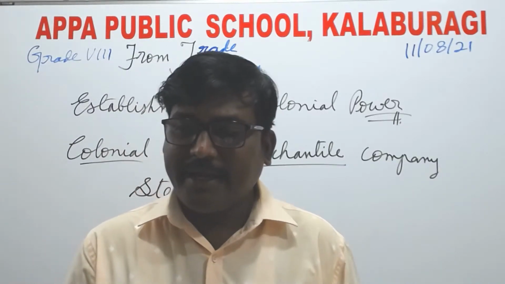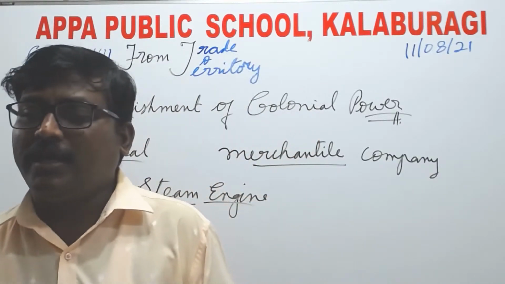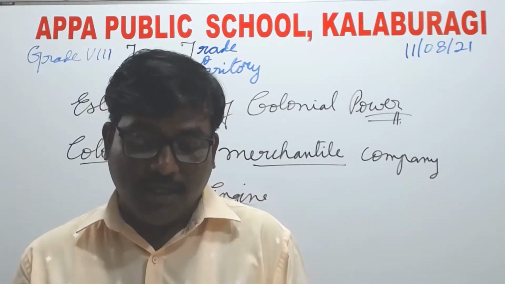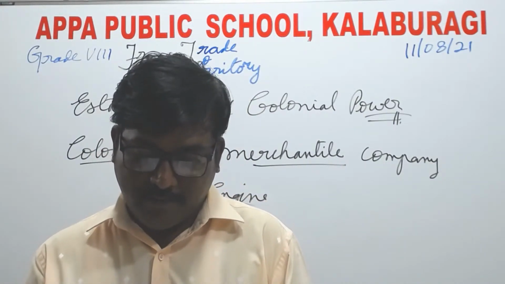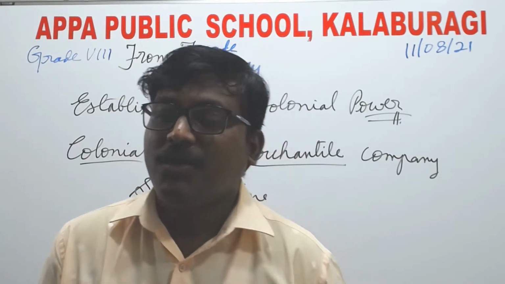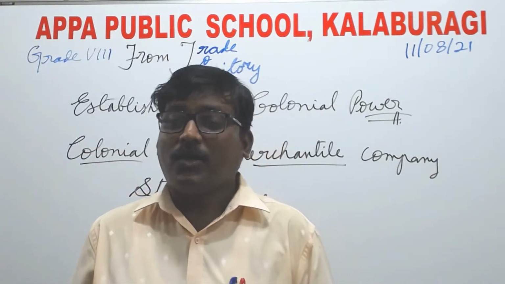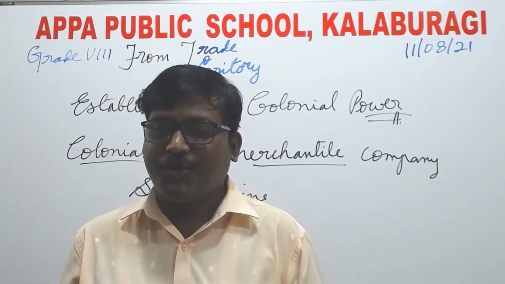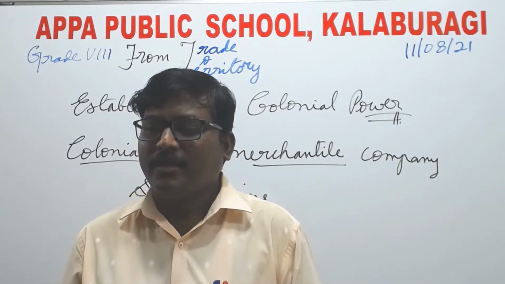Then the changes in the company's army, and finally the establishment of colonial power in India. So, my dear students, thus concludes chapter number 2 of history, From Trade to Territory. Thank you.